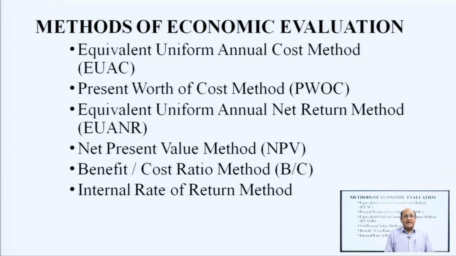There are many methods for economic evaluation: equivalent uniform annual cost method, present worth of cost method, equivalent uniform annual net return method, net present value method, benefit cost ratio method, internal rate of return method. So, these are the different methods by which economic evaluation could be done.